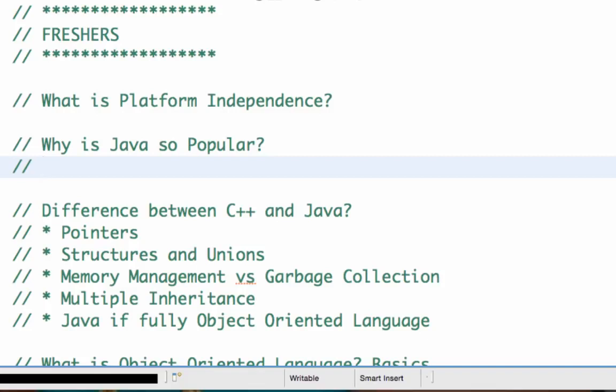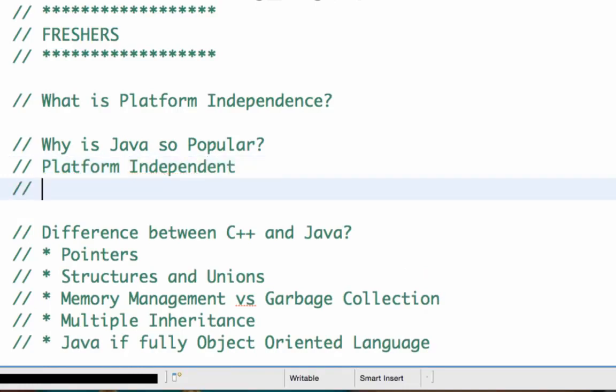It will run in Windows, it will run in Macintosh, it will run in Unix, Linux. Wherever I want to run it, I can run it. So it's very easy to write a program which would run in all the machines. So that's one main reason, I think, that's platform independence. Since Java is platform independent, it's very popular.